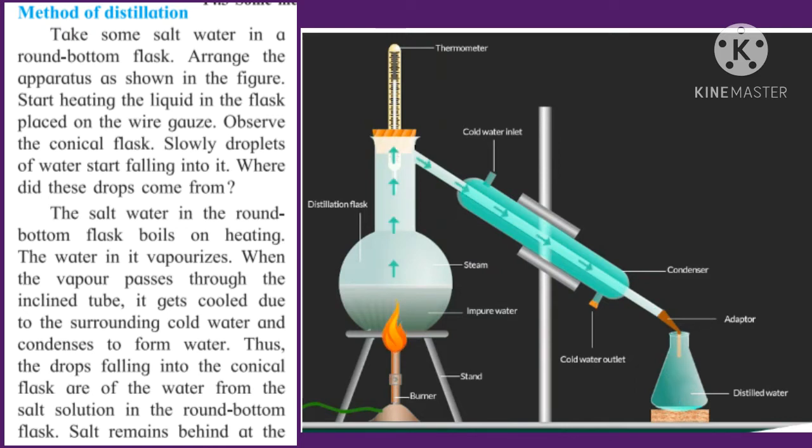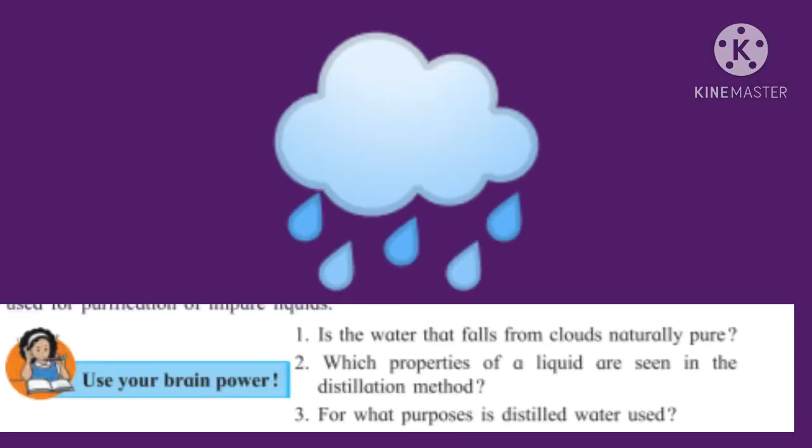Distillation is also used for purification of impure liquids. Now we will discuss some use your brain power questions. First, is the water that falls from clouds naturally pure? Yes. The water that falls from clouds is naturally pure. Next, which properties of a liquid are seen in the distillation method? Evaporation and condensation. Next, for what purposes is distilled water used? Distilled water is used in laboratories, pharmaceutical industries, healthcare needs, etc.